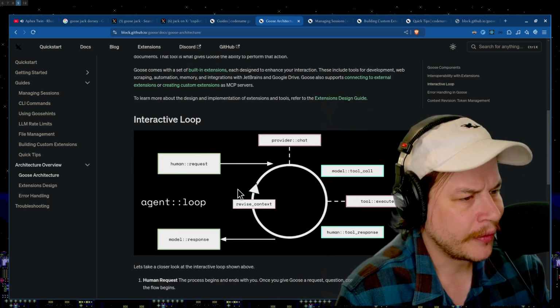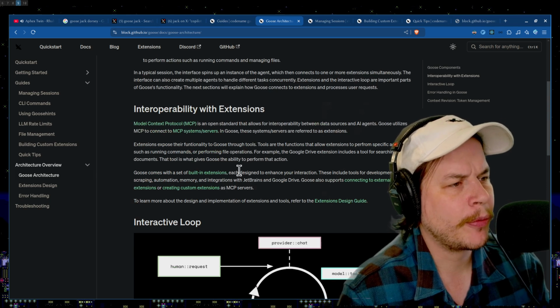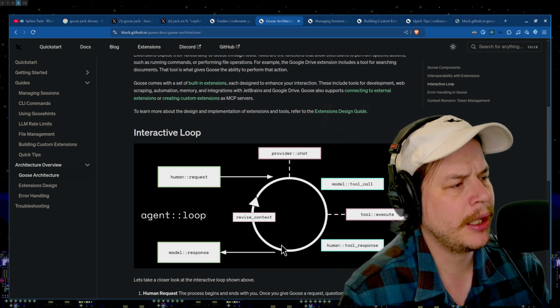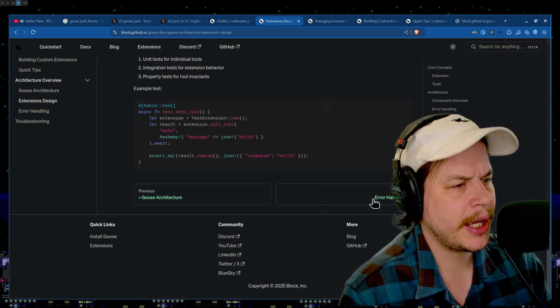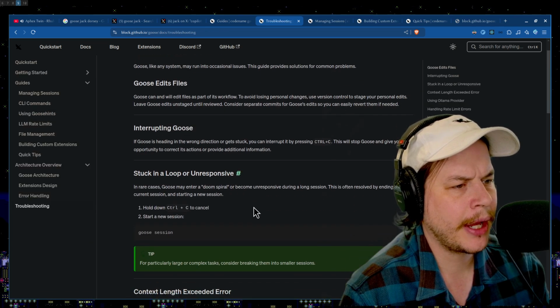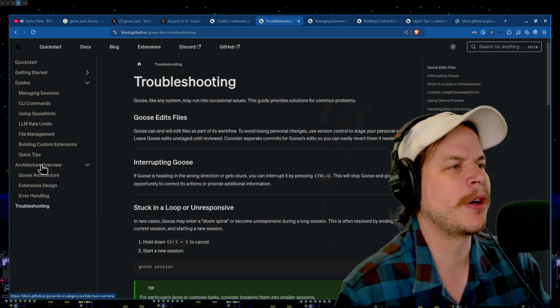Okay, here's a little interactive loop right here. Interoperability with extensions using the MCP. Error handling, extensions design, architecture, error handling. Okay, troubleshooting. Hey, this is happening. Okay, cool. That's pretty much the whole docs.